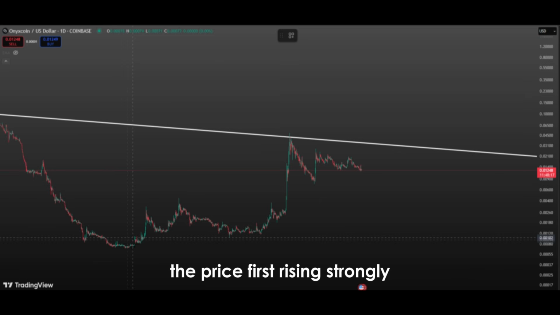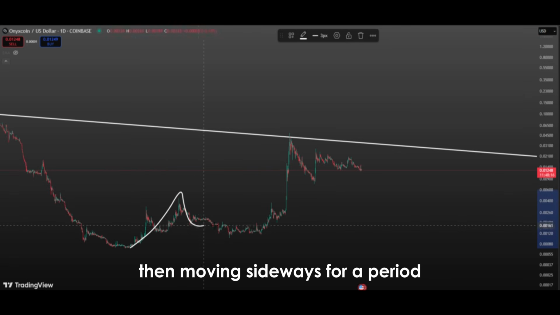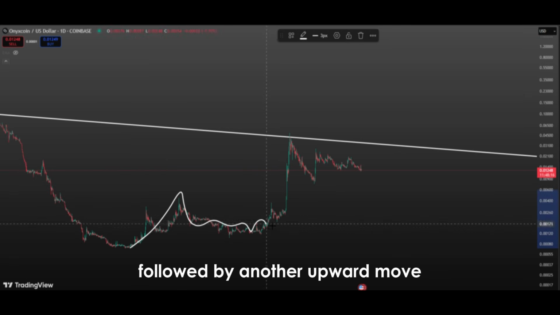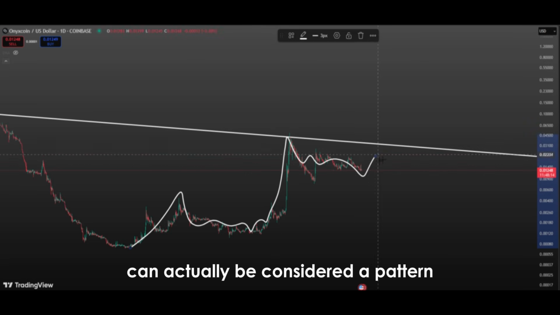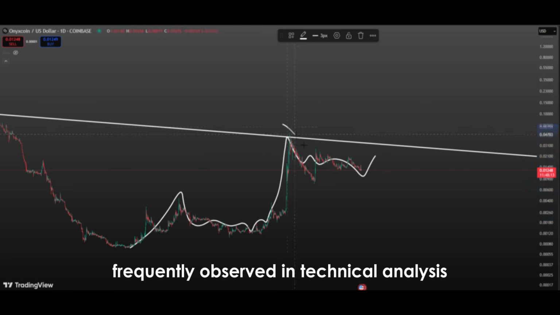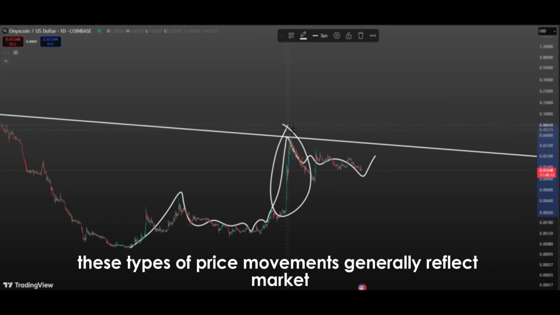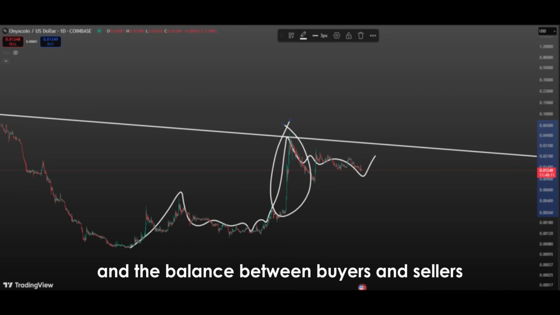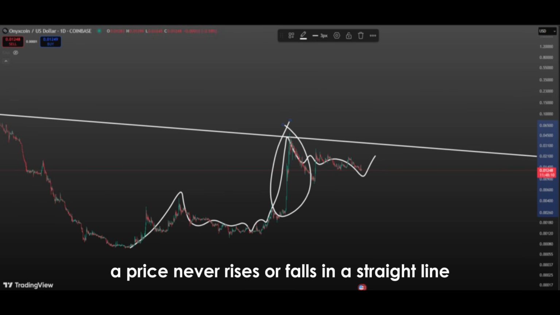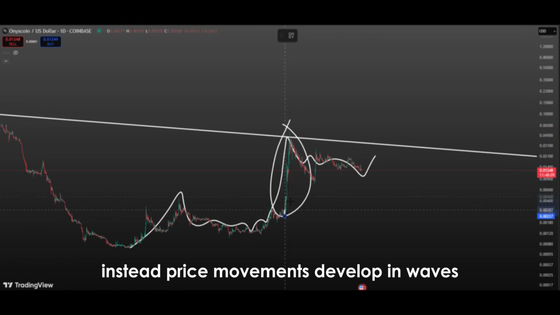The price first rising strongly, then moving sideways for a period, followed by another upward move, and currently being in another sideways consolidation phase, can actually be considered a pattern frequently observed in technical analysis. These types of price movements generally reflect market dynamics, investor psychology, and the balance between buyers and sellers. A price never rises or falls in a straight line. Instead, price movements develop in waves.